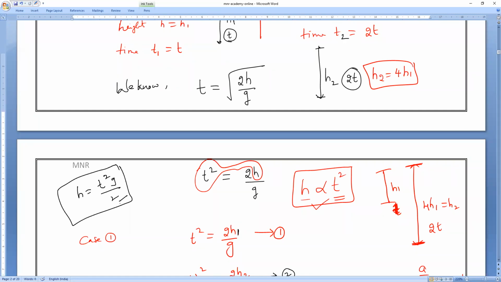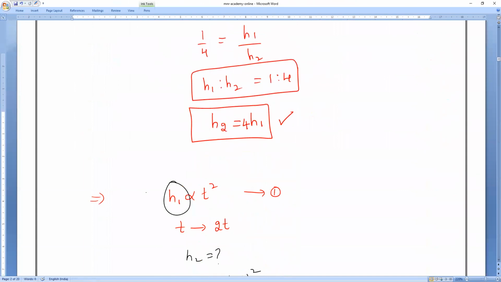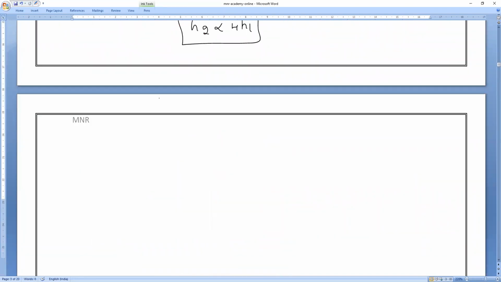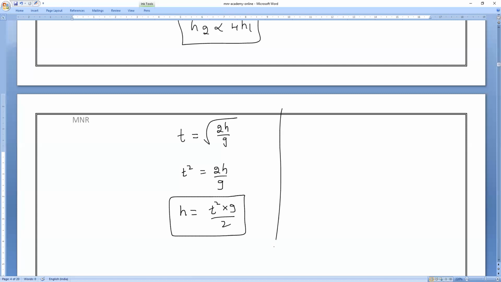Let us solve it. Not in this manner, sir. Let me see it. t is root over 2h by g. Can I write it as t square is equal to 2h by g? From that, h is equal to what? Everybody tell me. t square into g divided by 2.